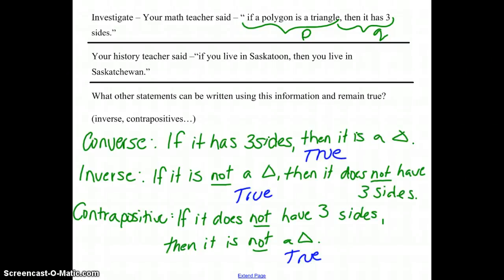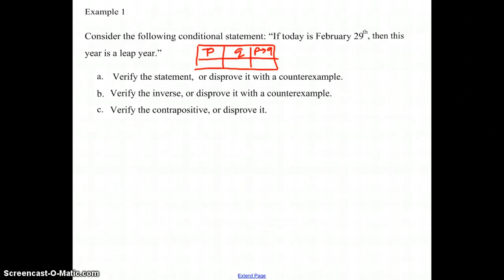So for this example, you can check on the board to make sure your converse, inverse, and contrapositive of the math statements were correct. So example 1, if today is February 29th, then this is a leap year. So this statement is in itself true, but we need to prove it using a truth table. So let's assume that the hypothesis is true. In that case, if today is February 29th, does that make your conclusion true? Yes. So does that make your entire statement true? Yes. So this proves that your original statement is true for part A.